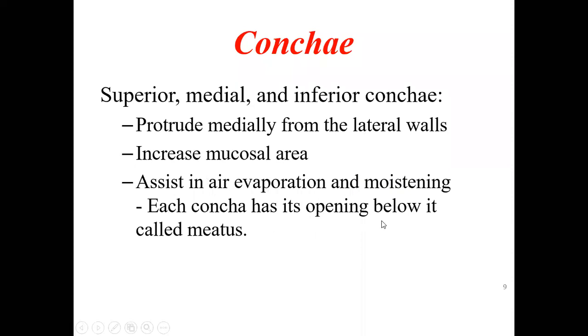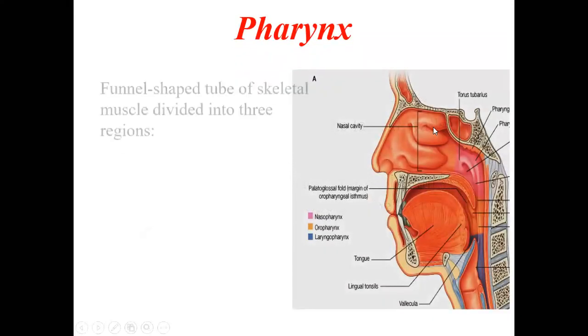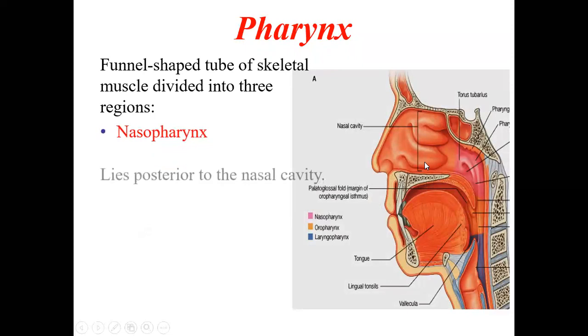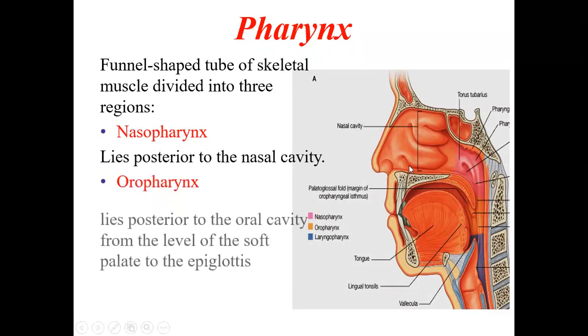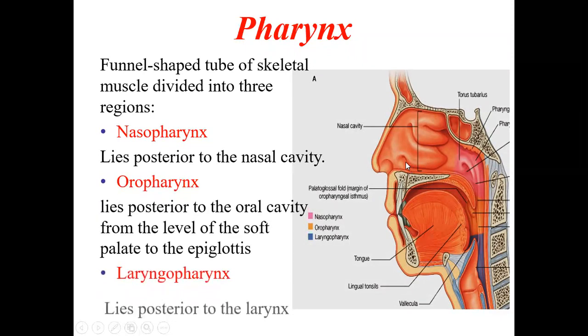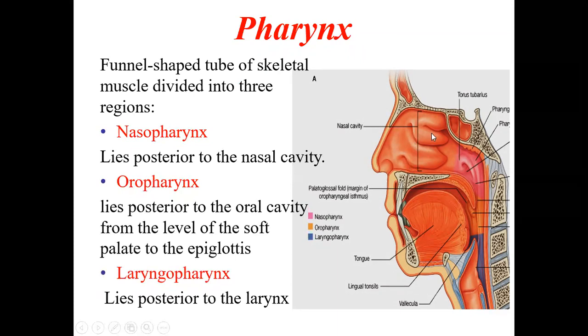Each concha has an opening below it called the meatus. The space below the concha is called the meatus. You can see the superior, middle, and inferior conchae. Just below each of these conchae there is a space. These are called the superior, middle, and inferior meatus.